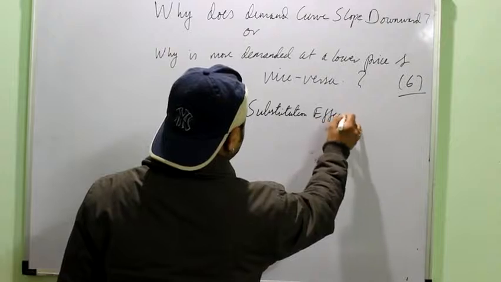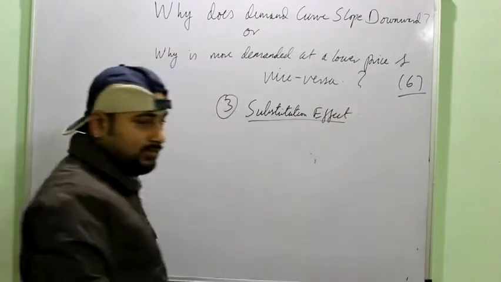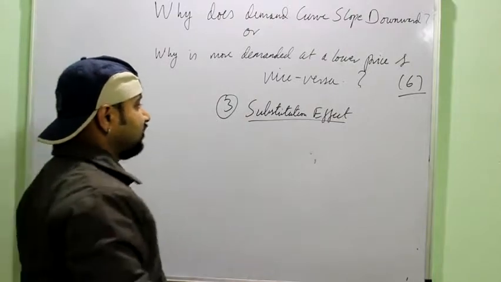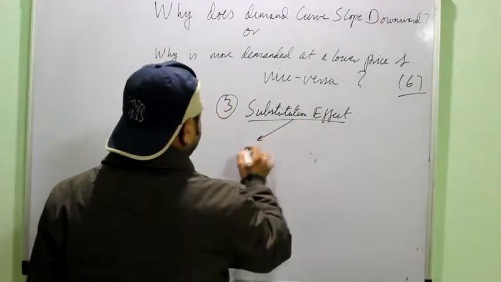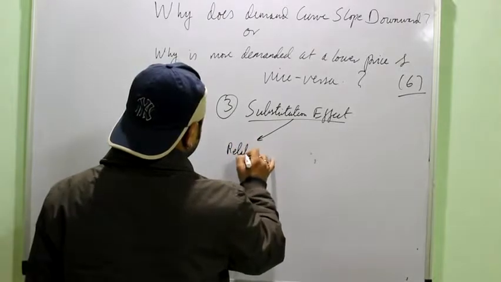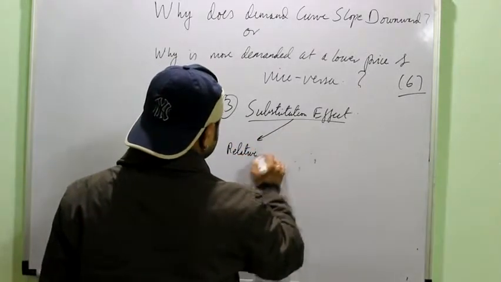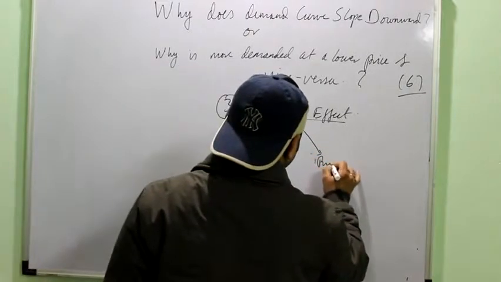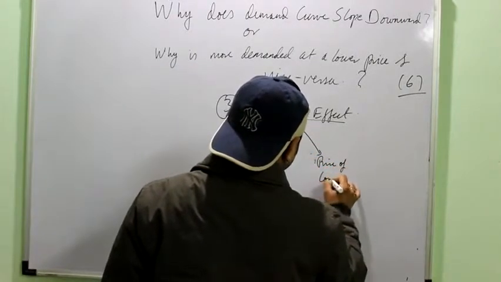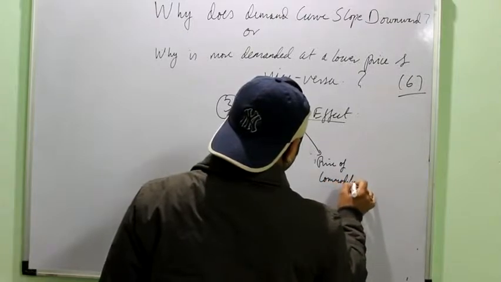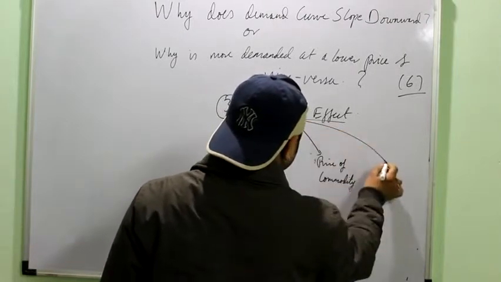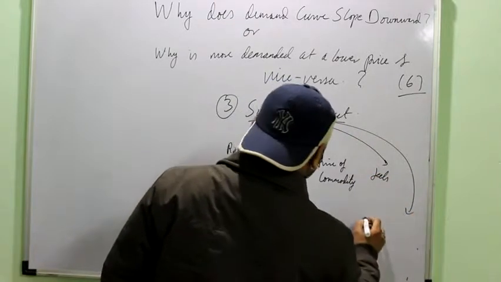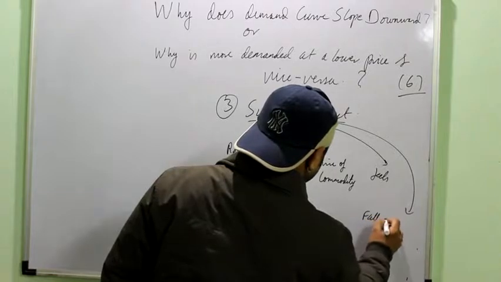Again remember, the substitution effect is just the effect of a rise or fall in the price of one commodity on its substitute. The substitution effect again is a relative rise in the price of a commodity which a consumer feels due to a fall in the price of its substitute.